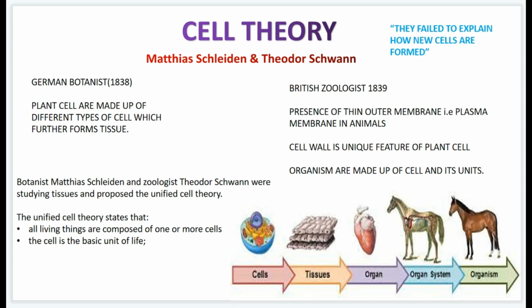So these both scientists separately gave their theories on cells. Combining both scientists' observations, it was given that all living organisms are composed of one or more cells. The next is the cell is the basic unit of life. These two scientists gave these two theories of cell. But the main point here is they actually failed to explain how new cells are formed. I've already mentioned it here, the blue color one. They failed to explain how new cells are formed.